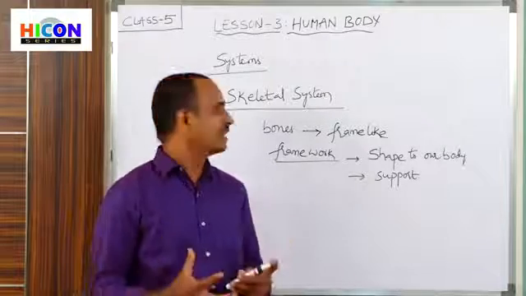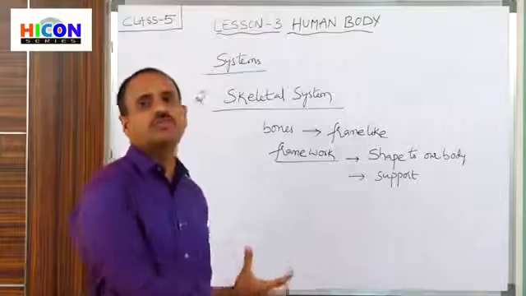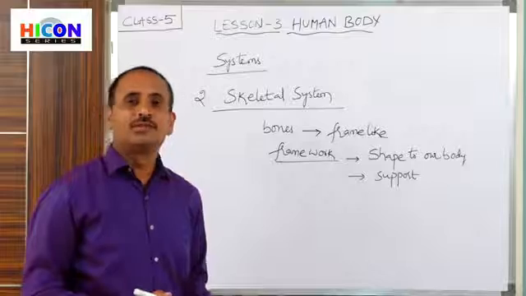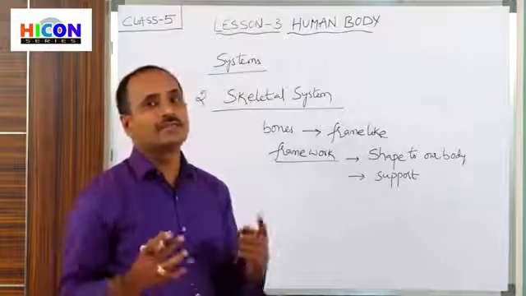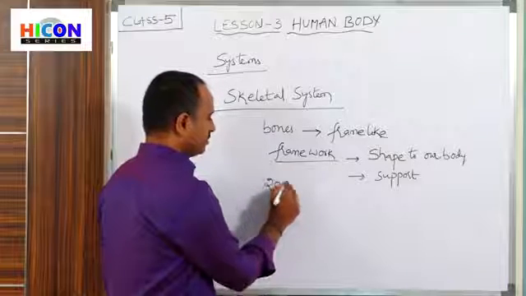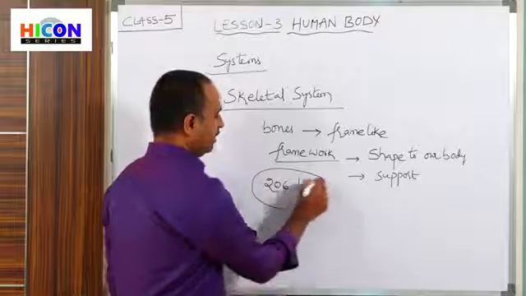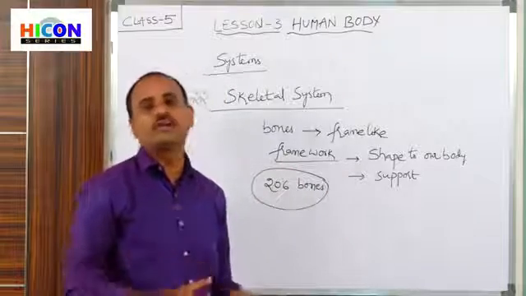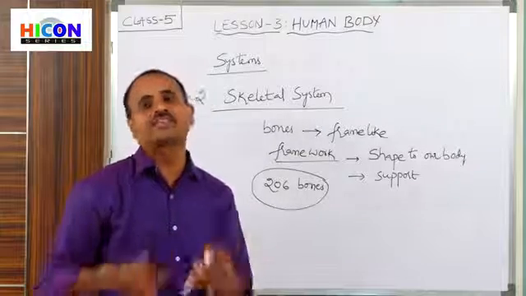So that's why the skeletal system gives shape and support to our body. And children, how many bones do you expect our body contains? Anybody can say: our body contains nearly 206 bones. So there are nearly 206 bones present in our body, and these bones are joined with each other in various ways.